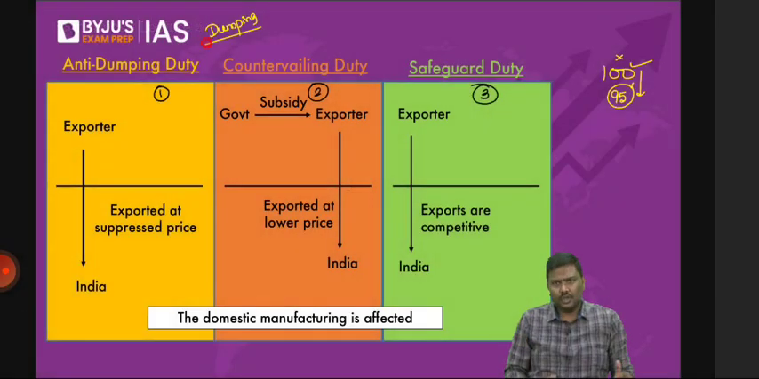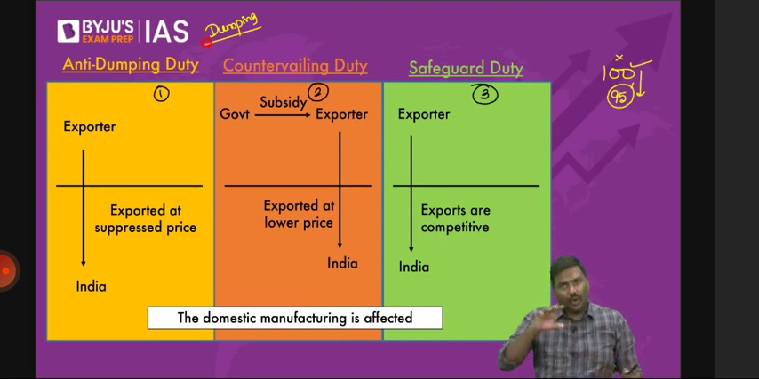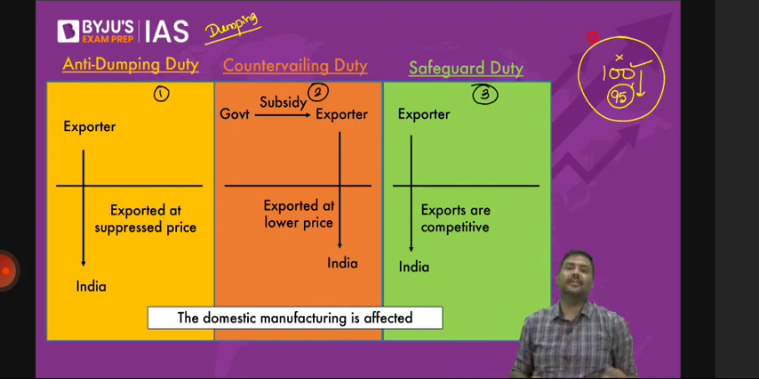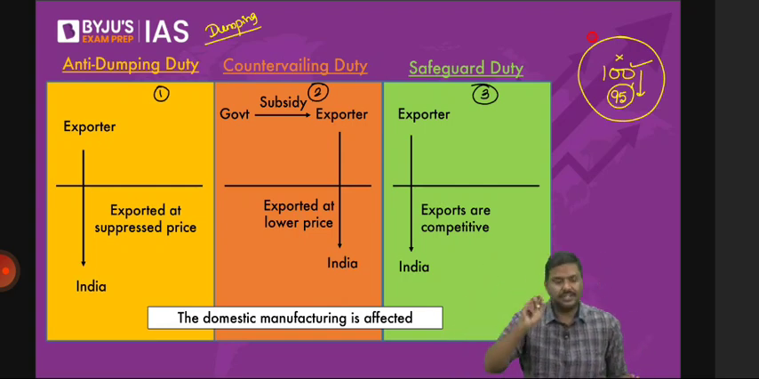Of course, yes. So what the government of India does is, they will investigate and they will find that there is a dumping activity. Now, once the dumping activity is established, the government will impose a tax, which is called anti-dumping duty.